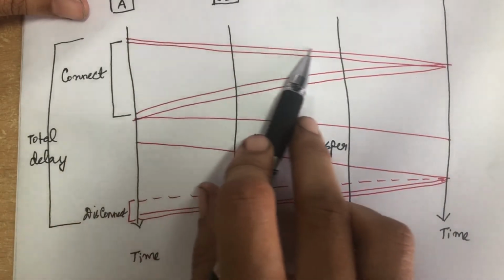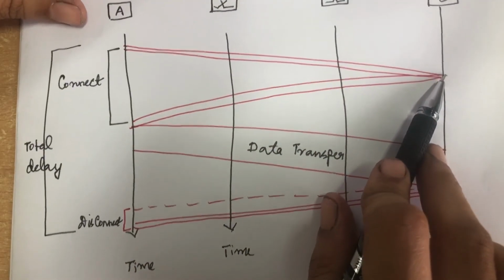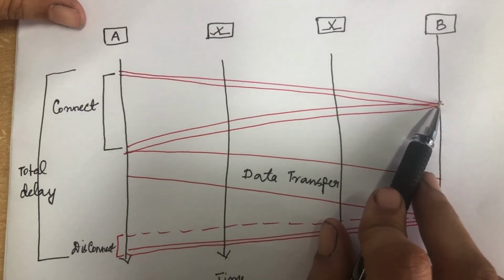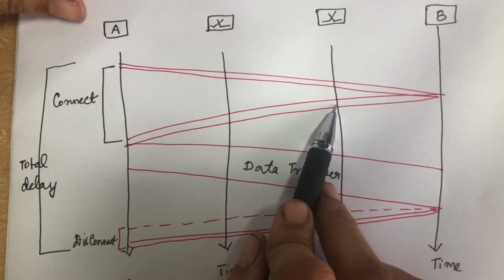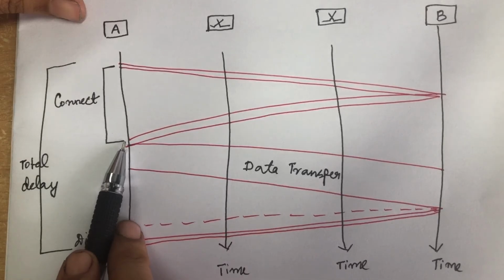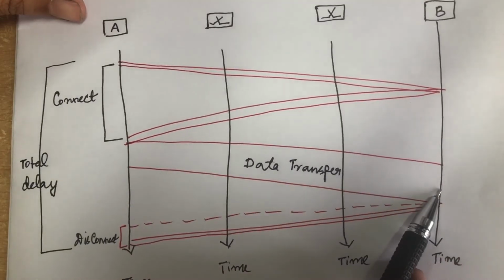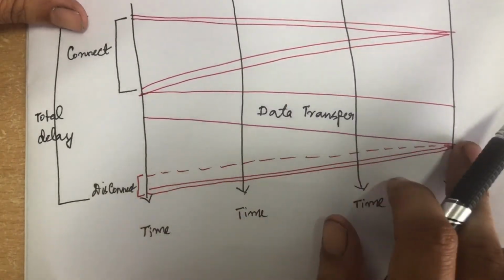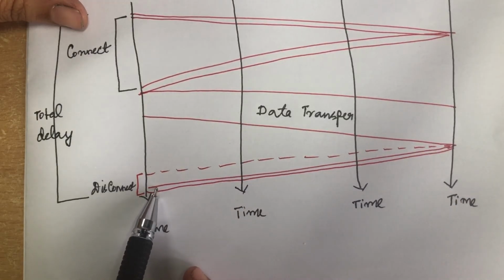First it has to send the request from A to switch 1, switch 2, and then it reaches device B. From B, it will send an acknowledgement back through switch 2, switch 1, and again to A. After getting the acknowledgement, it will create the path. Now the data will be transferred. After the transfer, if they want to disconnect, either one will send the disconnect signal.